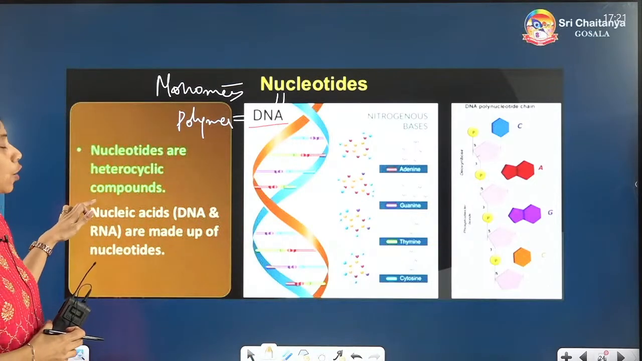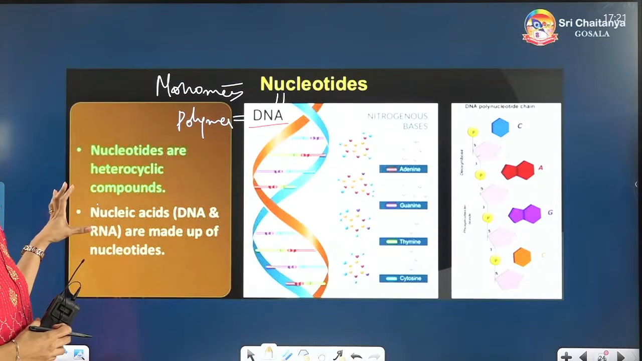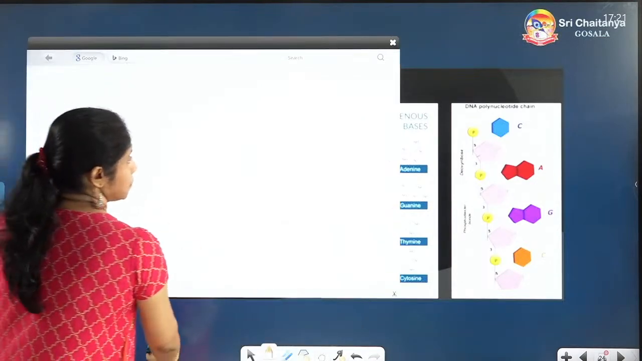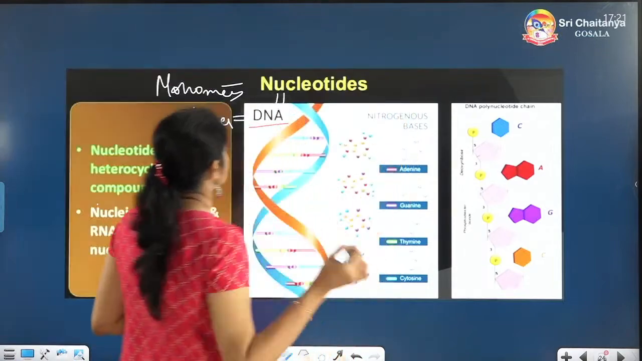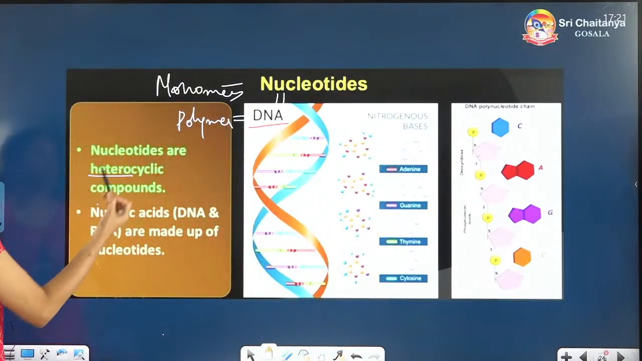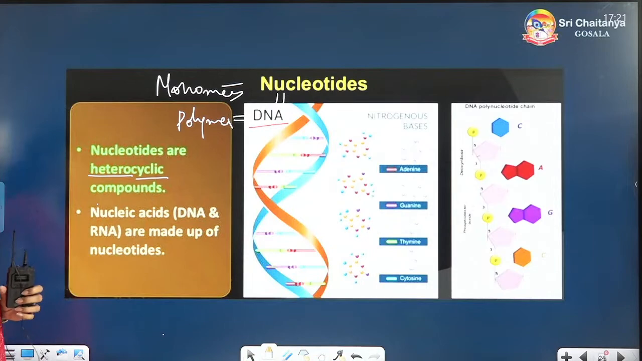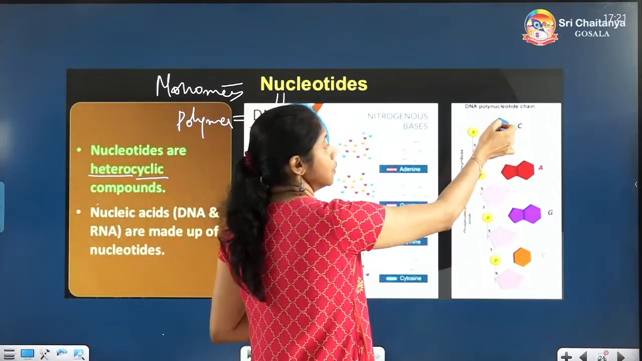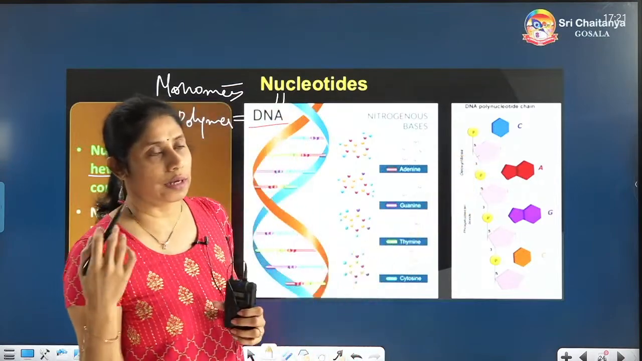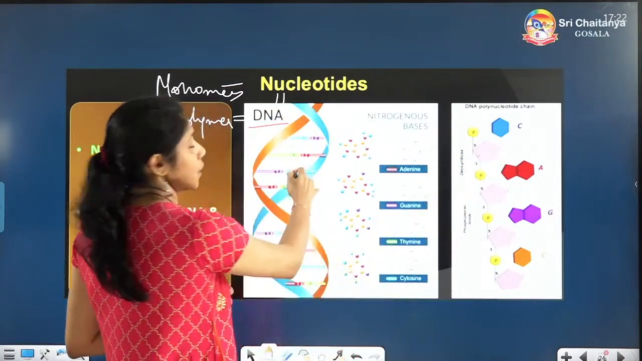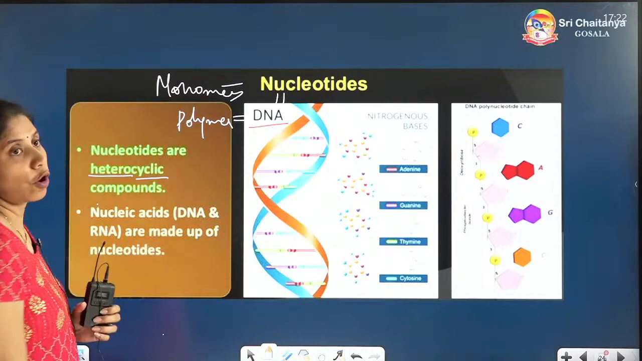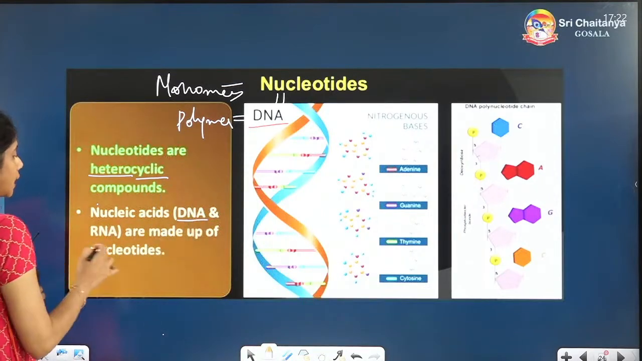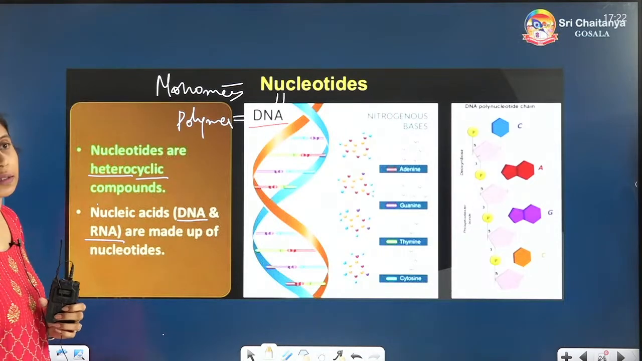Nucleotides are heterocyclic compounds. Heterocyclic compounds means, hetero means different, cyclic compounds. So many cycles are there. If you see here, so many colored rings are there. They are made up of different types of cycles in their structure. So heterocyclic compounds. And nucleic acids, 2 types are there: deoxyribonucleic acid, DNA, and ribonucleic acid, RNA.